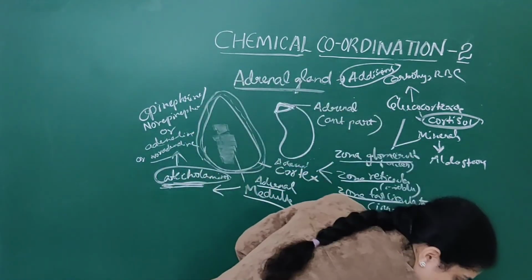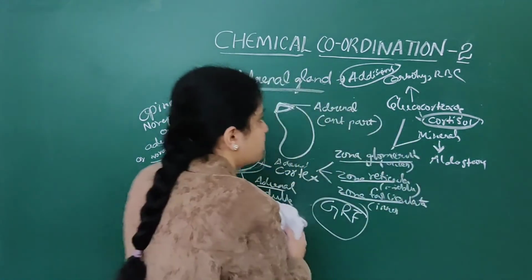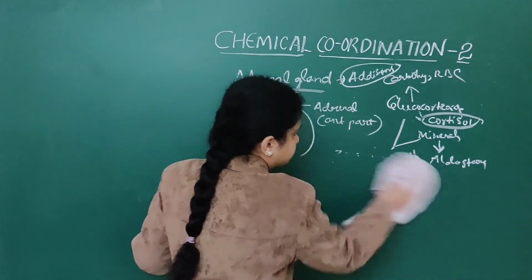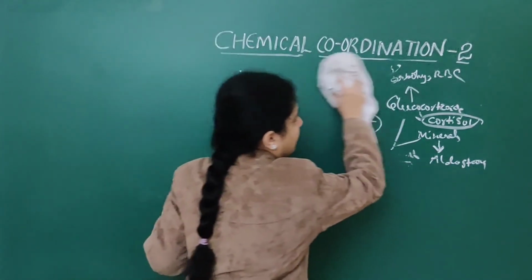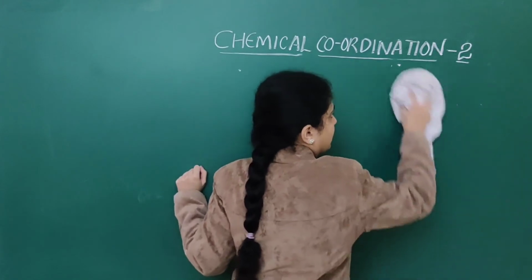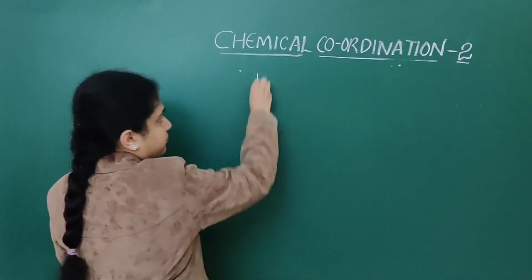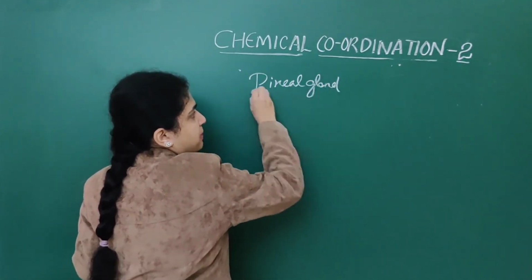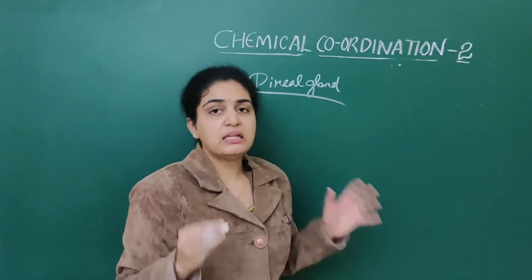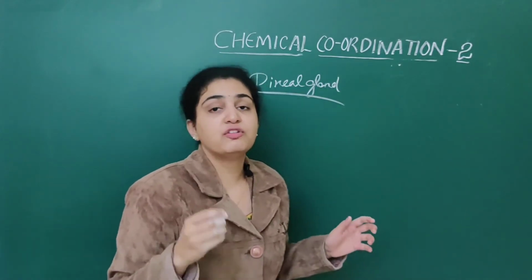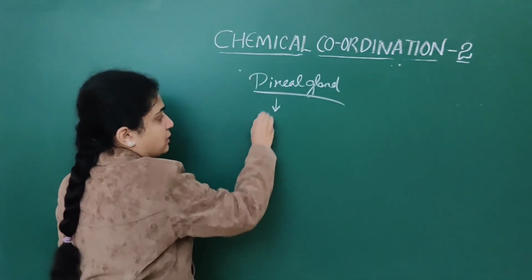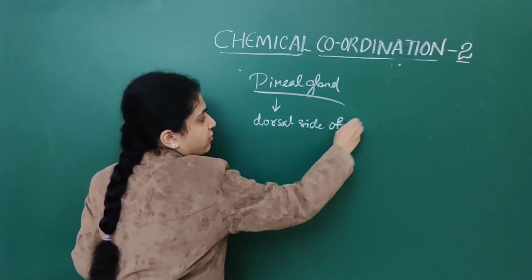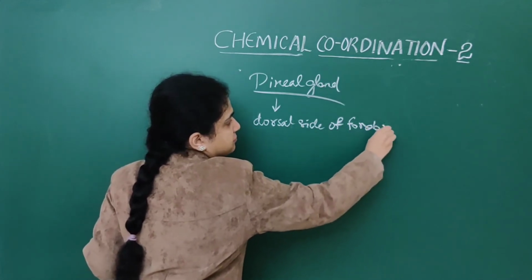Next, the other gland which we are going to deal with is the pineal gland. So this pineal gland, what will it do? Where is it present? It is present on the dorsal side of the forebrain.